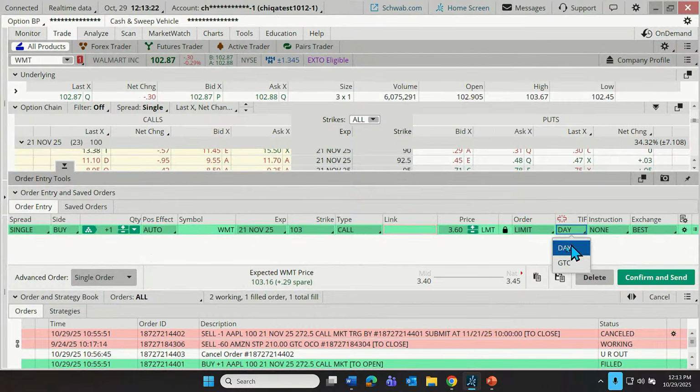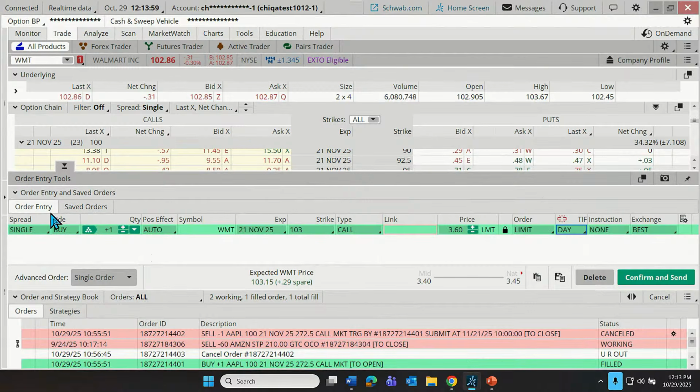So our time in force means, well, we can submit this order to get filled today or cancel it, or we can choose GTC, good till canceled. If we select that, that means, well, if I can get it for 360 or less today, that's great. If I have to wait till tomorrow or the next day, maybe it never fills, but really that condition would just wait until that order is filled or until I cancel it or until the 21st of November goes by. These contracts don't trade anymore. All right, but yeah, let's just set this for a day order.